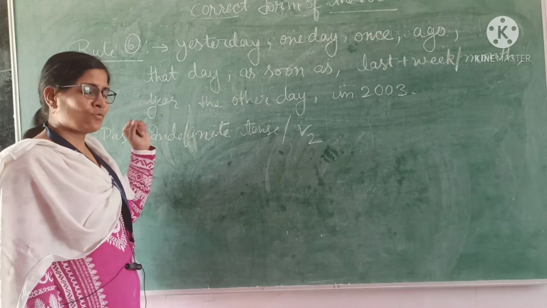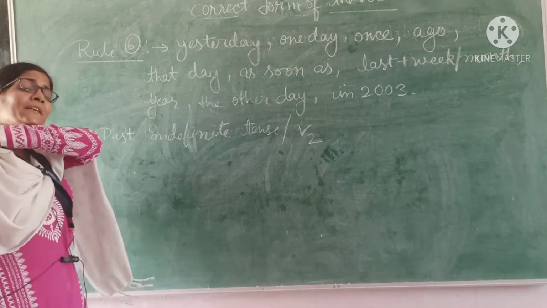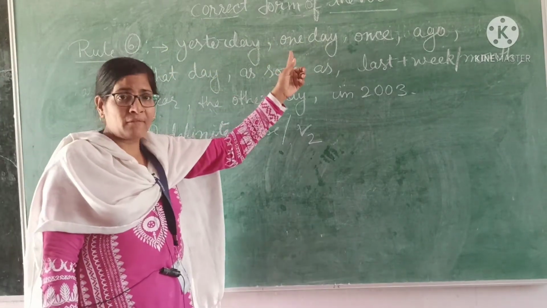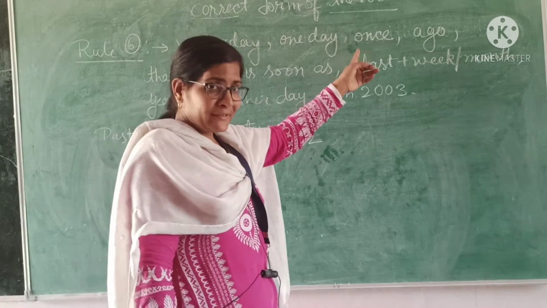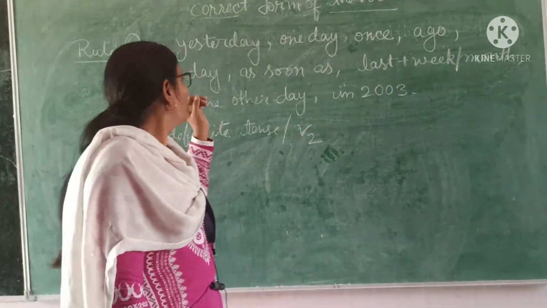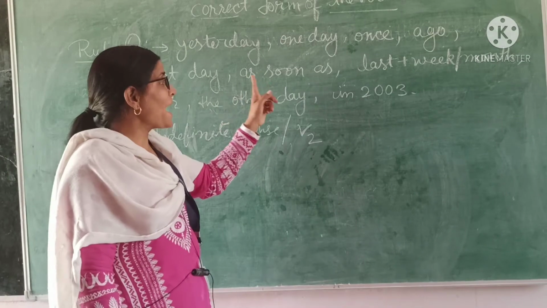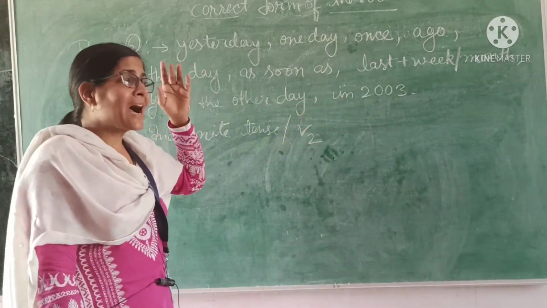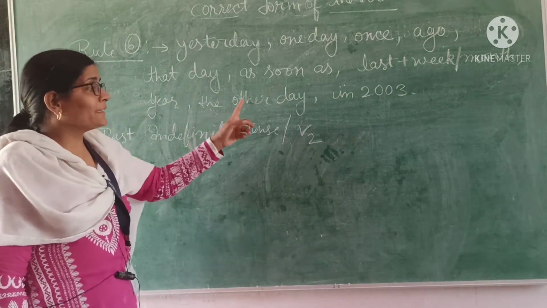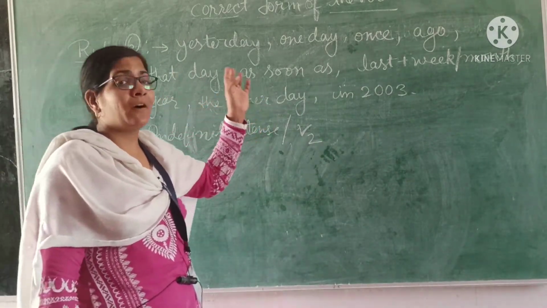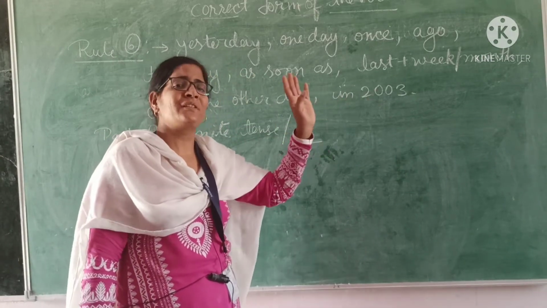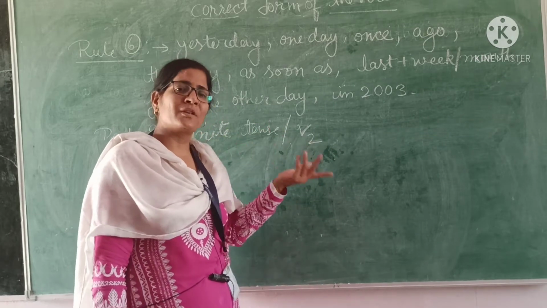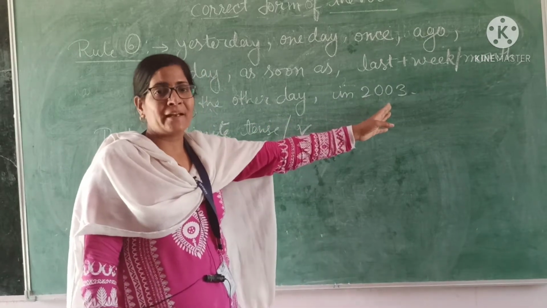Let's see what the next rule says. The next rule says if there is the adverb yesterday, one day, months ago, that day, as soon as, last week, last month, last year, the other day, or in 2003, in 2004, in 2012, in 1994, any year, any time.